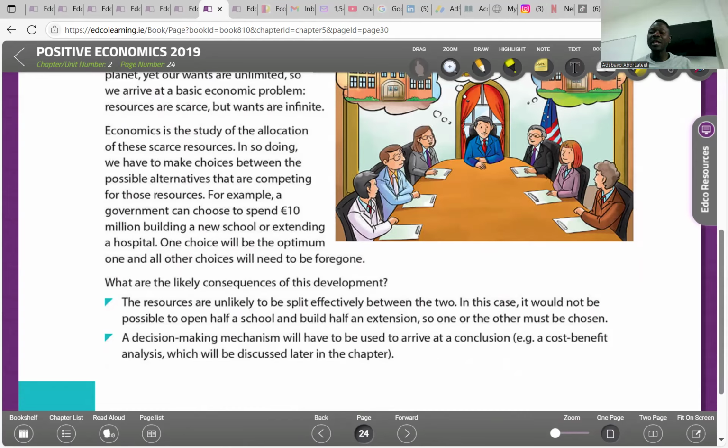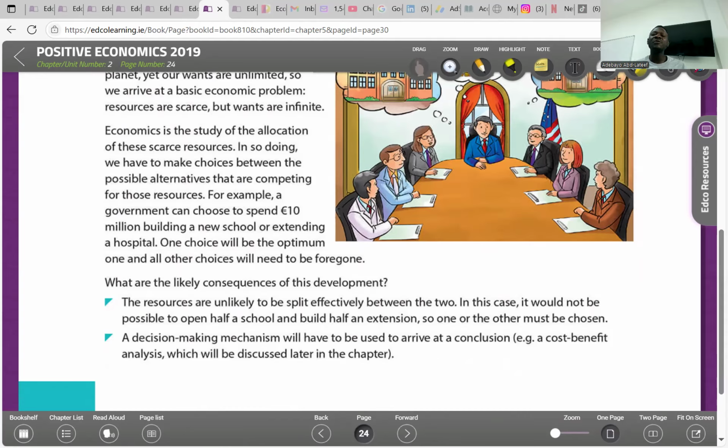There's only 10 million available, so it can either be used for a school or an extension of a hospital. Building a school means the hospital becomes the forgone alternative. Extending a hospital means a school becomes the opportunity cost. So we have the optimum and the forgone, the opportunity cost or the forgone need.